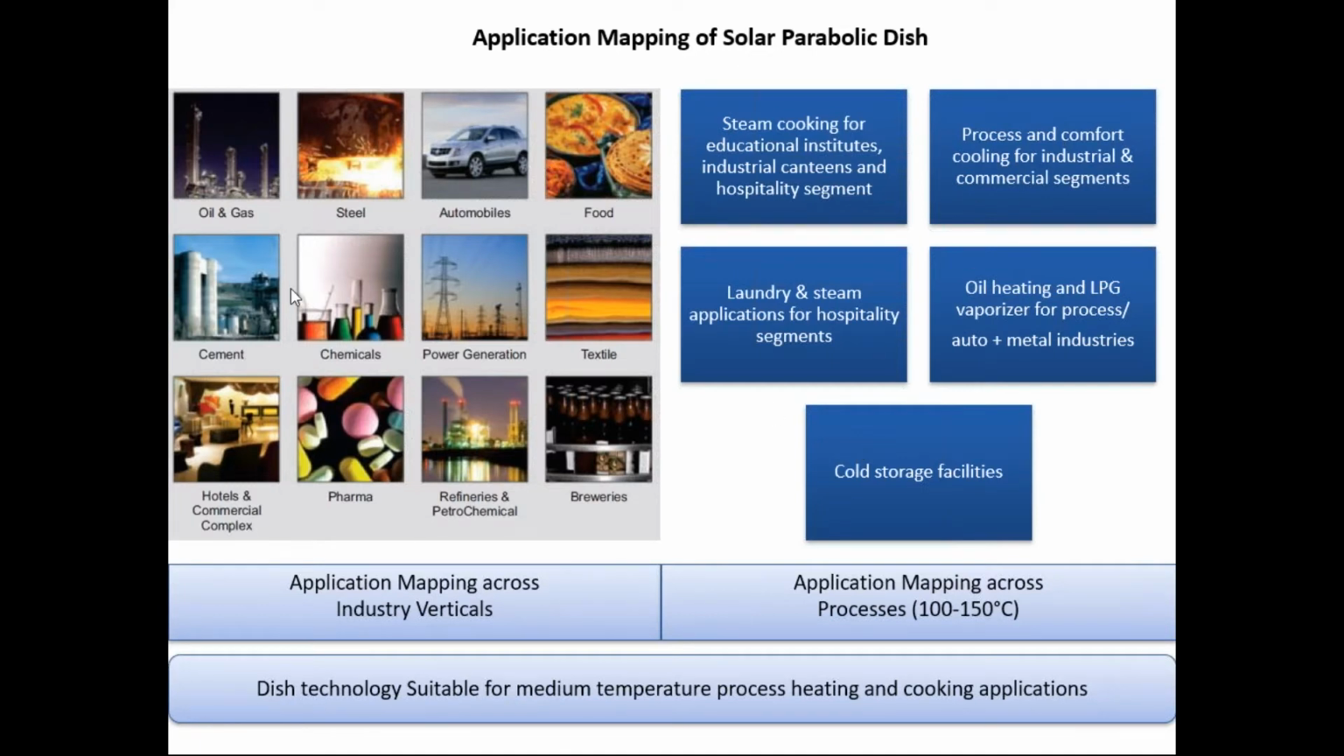And these are the various applications where the solar Scheffler dish can be used in various industries like oil and gas, steel, automobiles, food, pharmaceutical, etc. And these are the various applications like steam cooking for educational institutes, industrial canteens, hospitality segment, comfort cooling, laundry, LPG vaporization, cold storage facilities, etc. This technology is suitable for medium temperature process heating and cooking applications.